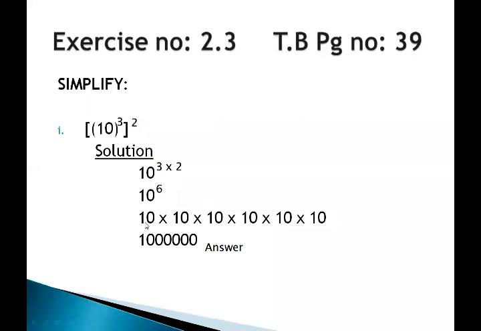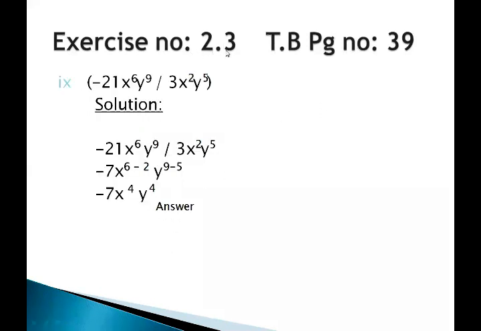And then you know 10 to the power 6 means how many times 10 is going to be multiplied? Good, 6 times, because the exponent shows repeated multiplication. So when you multiply 6 times your tens, finally what is the calculator saying? Oh, correct. You are right. Otherwise, if you do not have a calculator, it is easy to find the product because zeros are there. So how many zeros will be there? 6 zeros and 1. So it is 10 lakh.